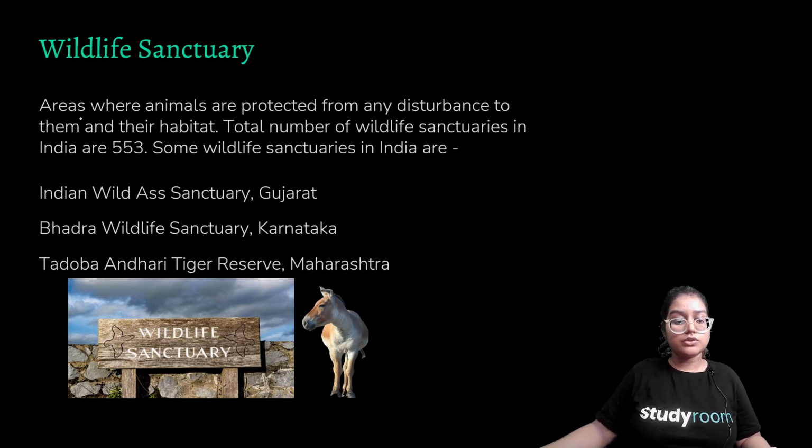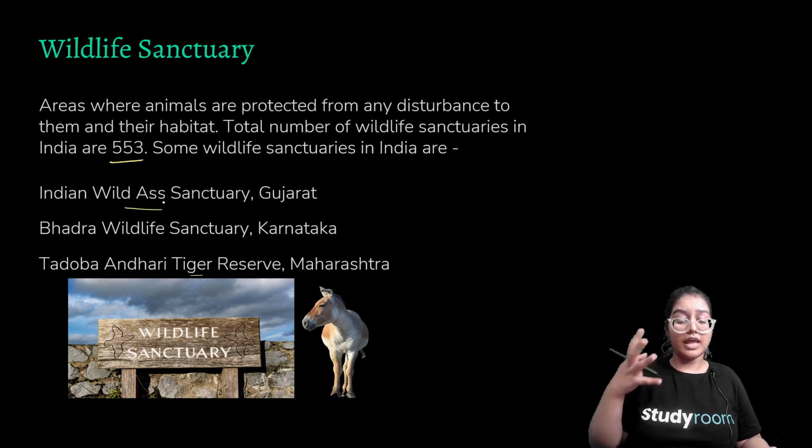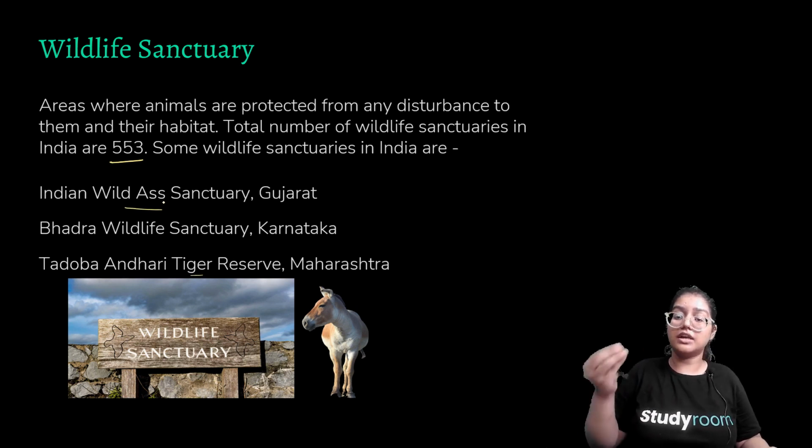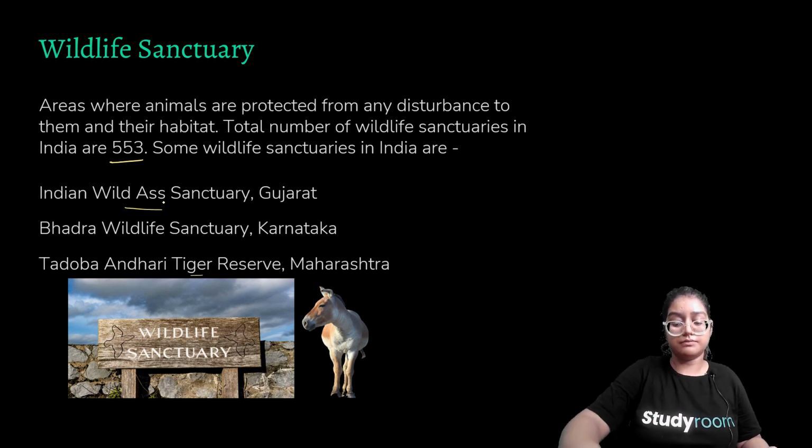Wildlife sanctuary: an area where animals are protected from any disturbance to them and their habitat. So here animals are protected. The total number of wildlife sanctuaries is 553. Some examples are the Indian Wild Ass Sanctuary in Gujarat, Bhadra Wildlife Sanctuary in Karnataka, and Tadoba and Andhari Tiger Reserves in Maharashtra. So you can see it's for tigers and for wild ass. These are special protected areas where wildlife are preserved and saved from disturbances.